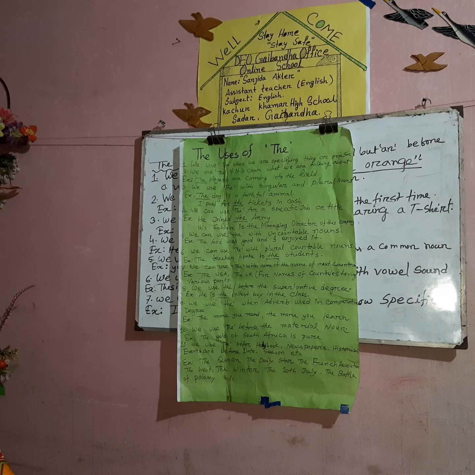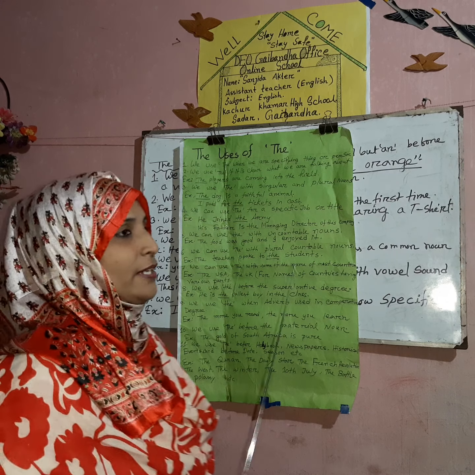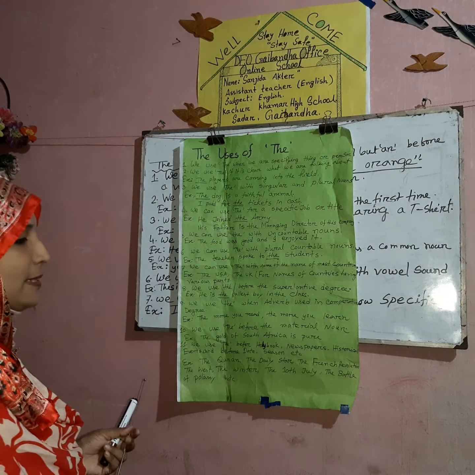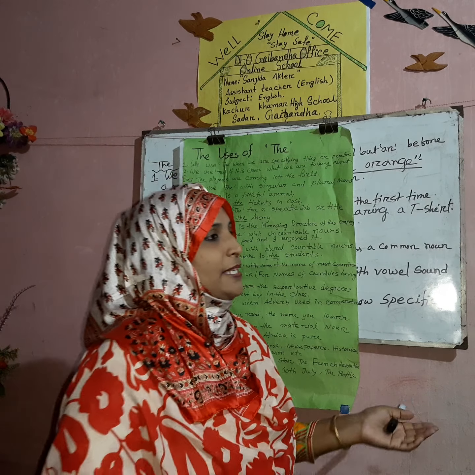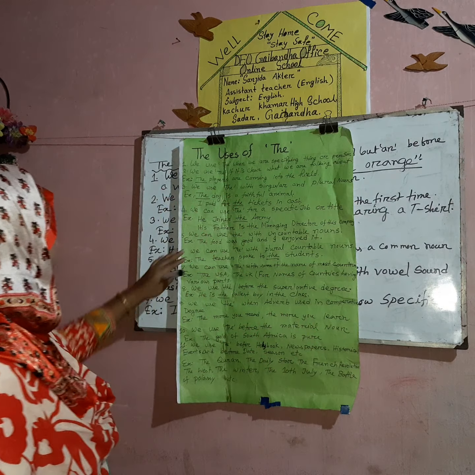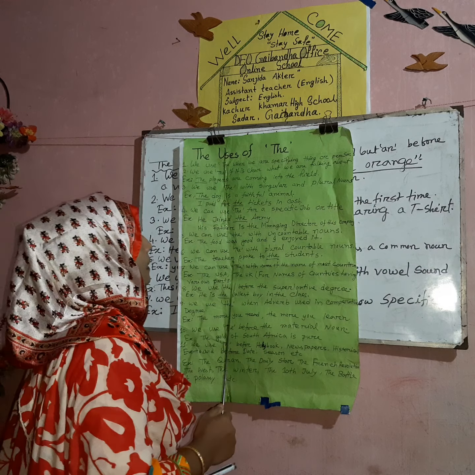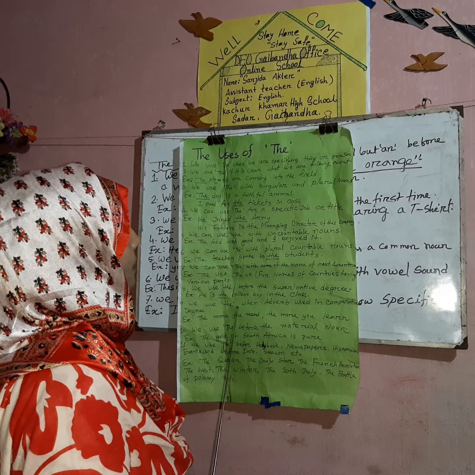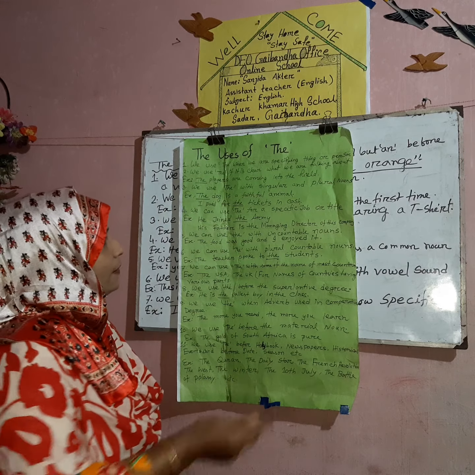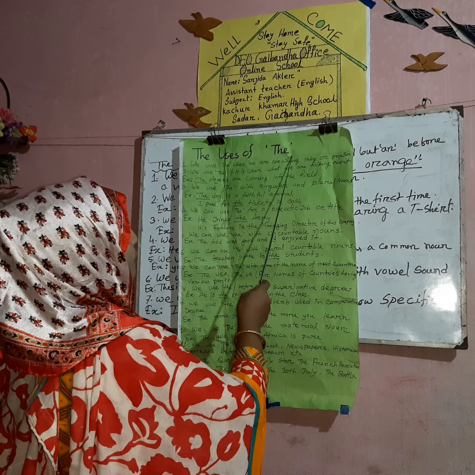Okay, my dear. Then comes the definite article. Definite article means the particular and specific one. We can notice some of the examples in this chart that will clear the concept about the use of the.